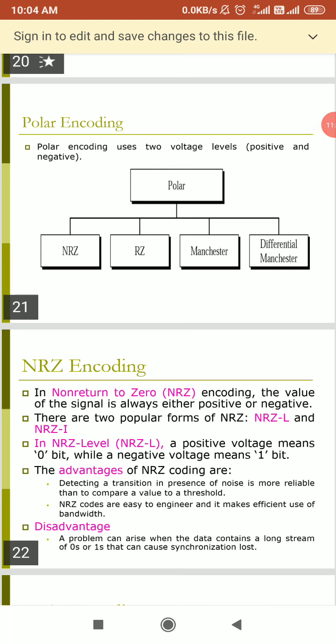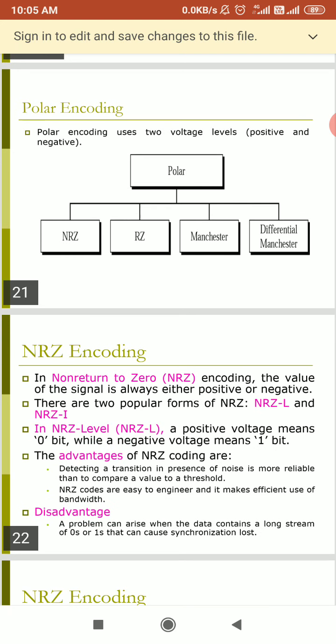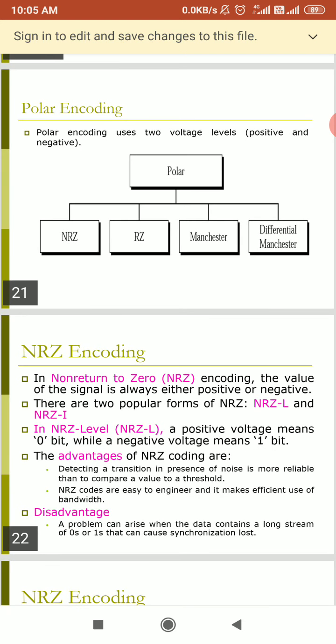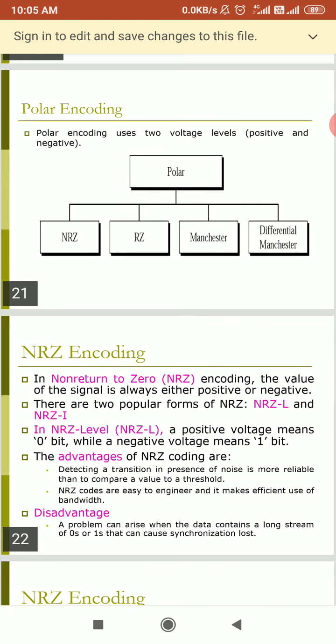We are saying here that detecting a transition in the presence of noise is more reliable than comparing a value to a threshold. But here is one disadvantage: non-return to zero code can be more problematic, because here we will require a long string of 1s and 0s.